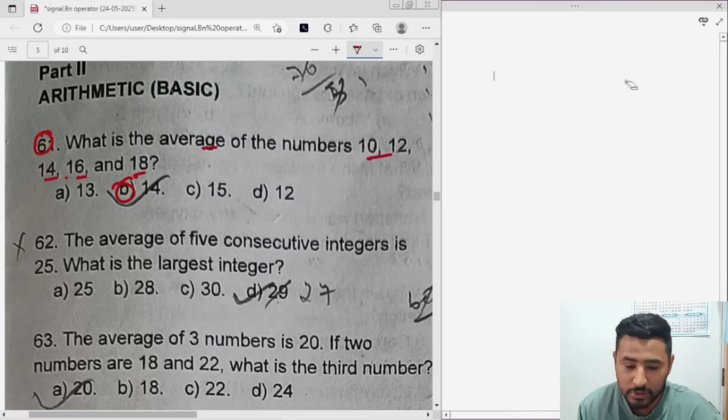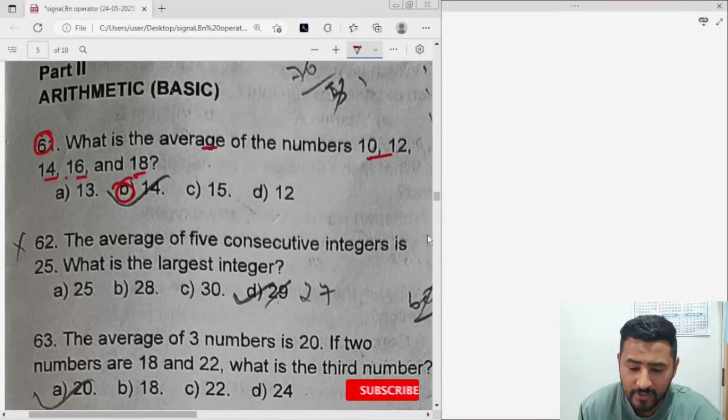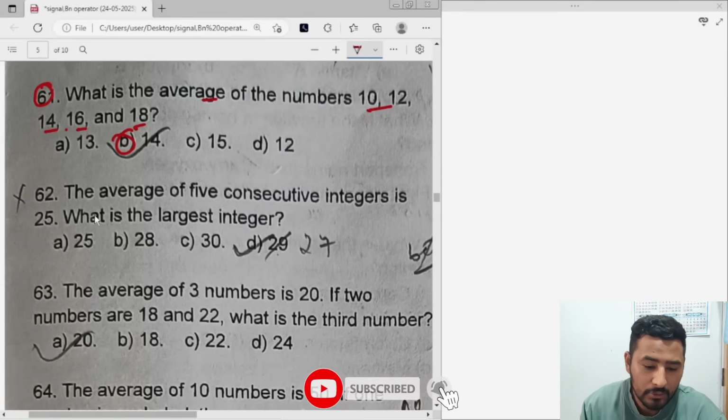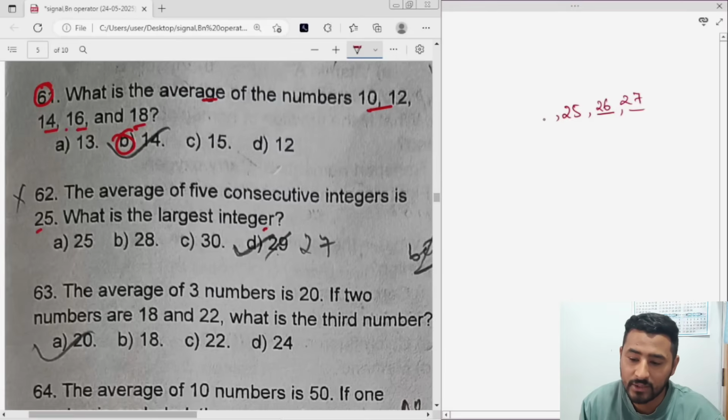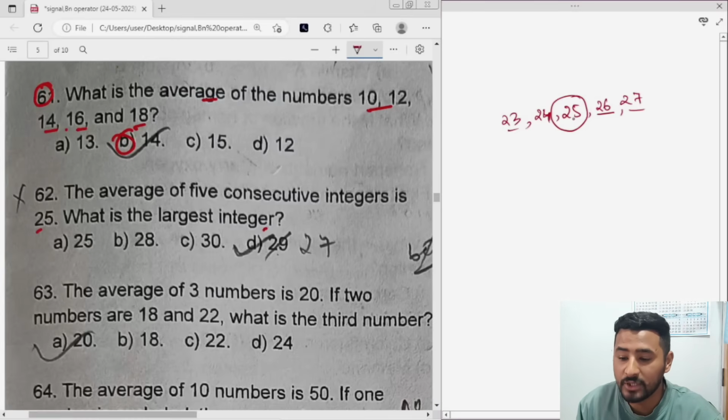Let's see question number 62. The average of 5 consecutive integers is 25. What is the largest integer? Now, just like we have done, 25 is the average. So we need 5 numbers: if this is 25, take 26 and 27 ahead, and in front, 24 and 23. So this middle number is the average of consecutive numbers. Which one is the largest here? It will be 27. If they had asked for the smallest, then 23 would be the correct answer.